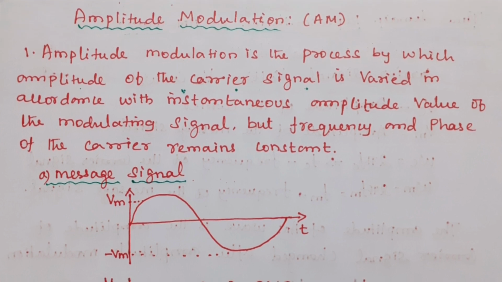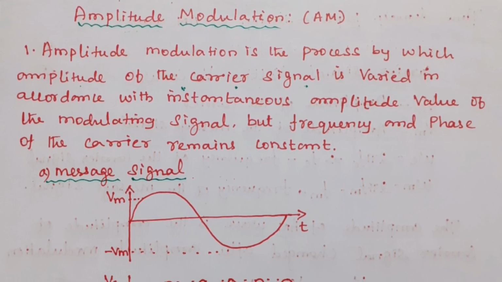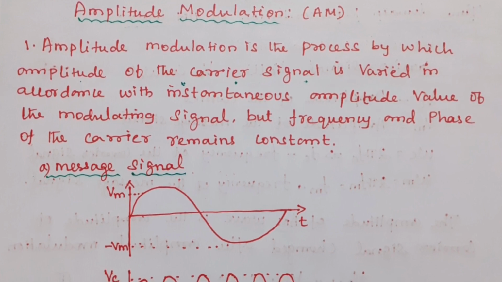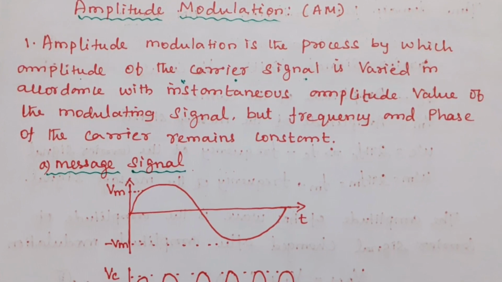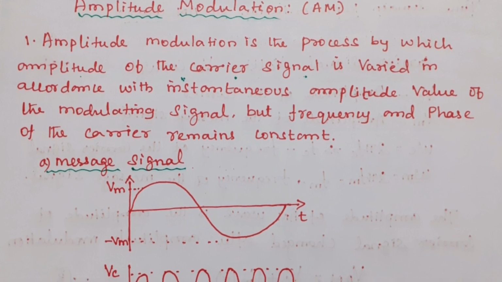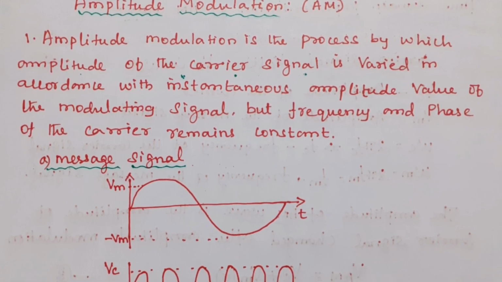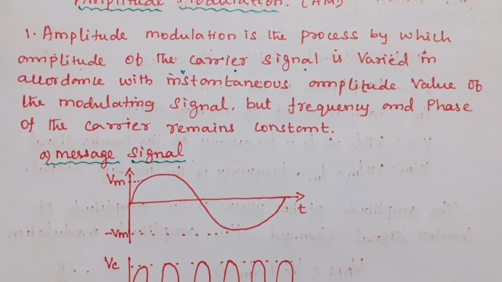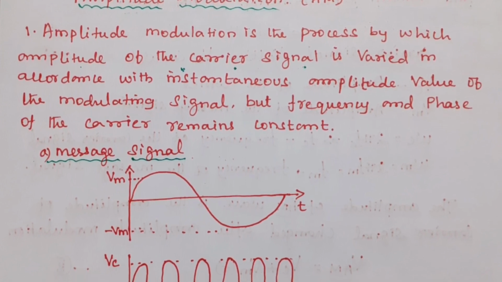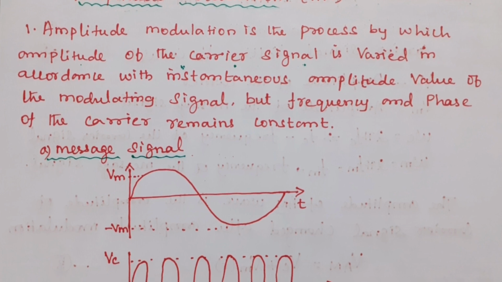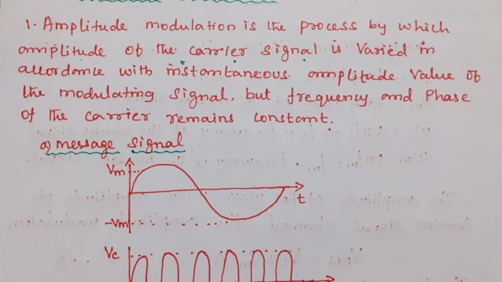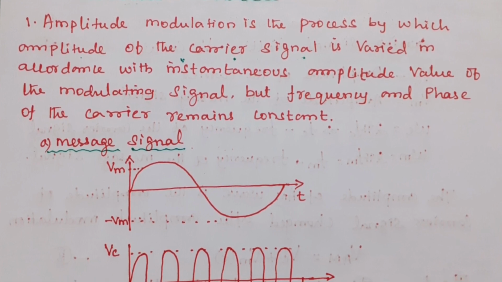So good morning everyone. Today we are going to discuss amplitude modulation. So what is amplitude modulation? Amplitude modulation is the process by which the amplitude of the carrier signal is varied in accordance with the instantaneous amplitude of the modulating signal. Here the amplitude of the carrier is changed, but the frequency and phase of the carrier signal remain constant. This is called amplitude modulation.